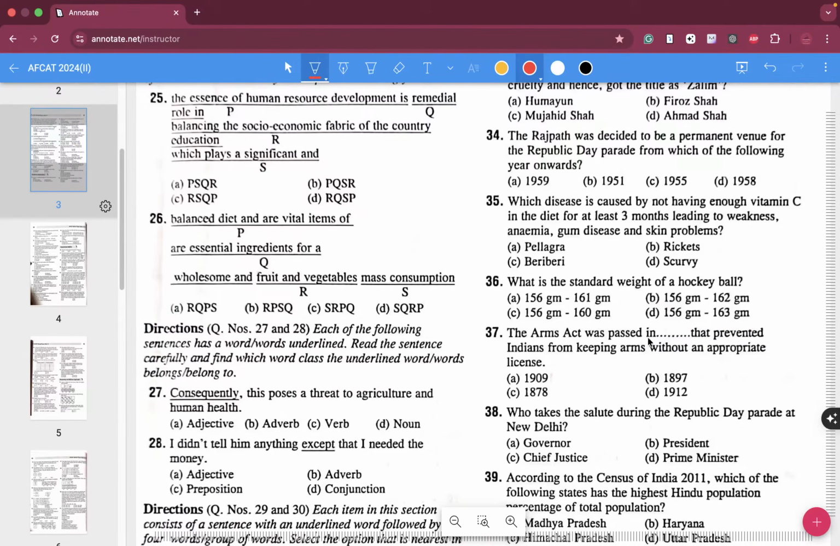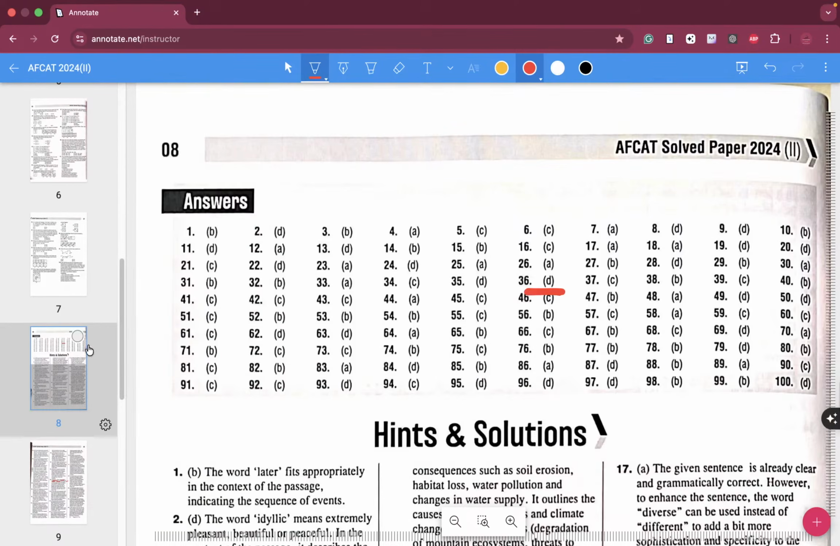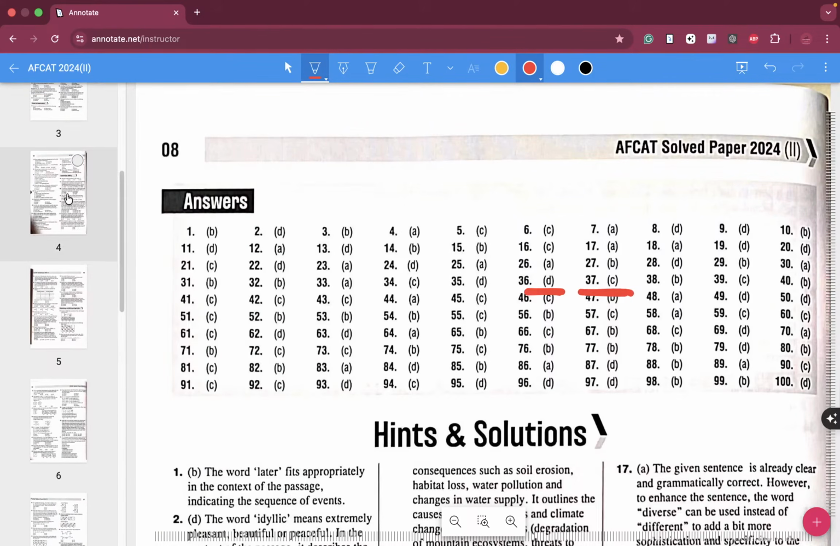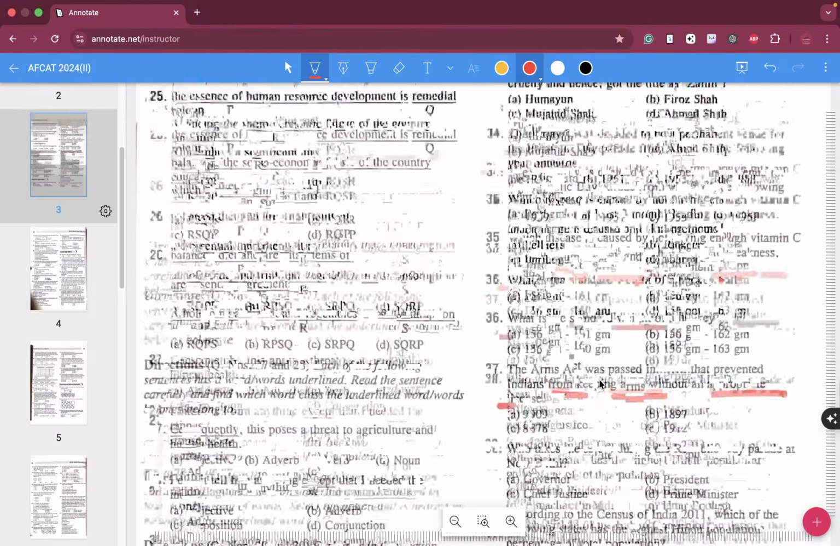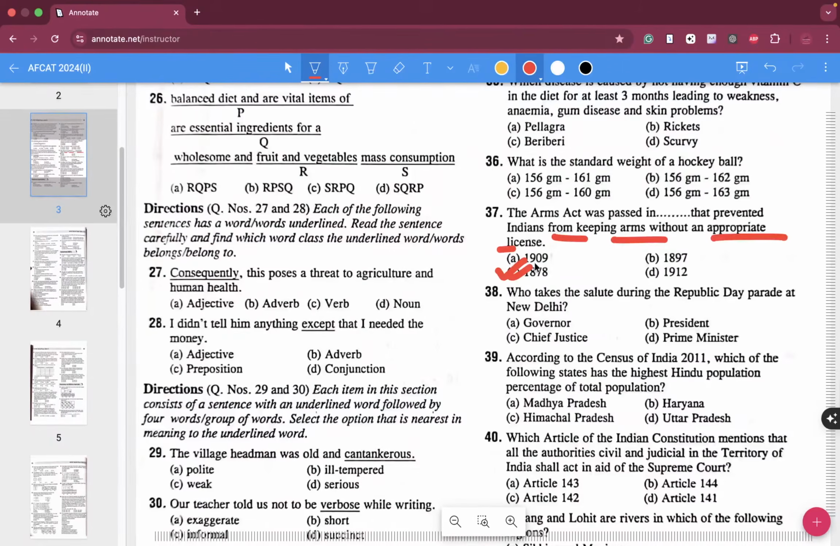The Arms Act was passed in dash that prevented Indians from keeping arms without an appropriate license. Obviously this Arms Act was created long back during the time of the British. 37, C is the answer, and I had no idea about this, so I've just taken the help over here. In 1878, the Arms Act prevented Indians from having arms and ammunitions.